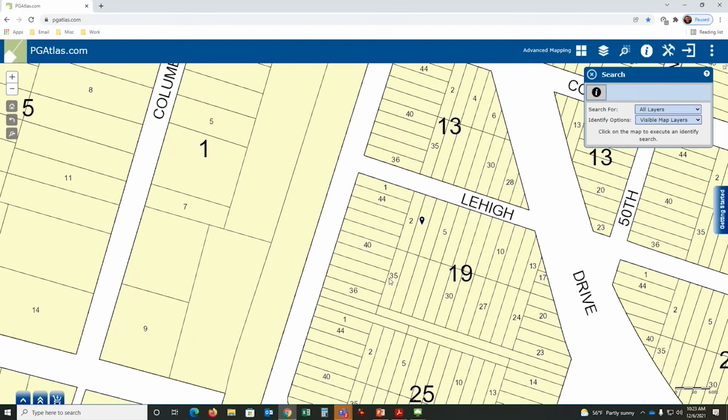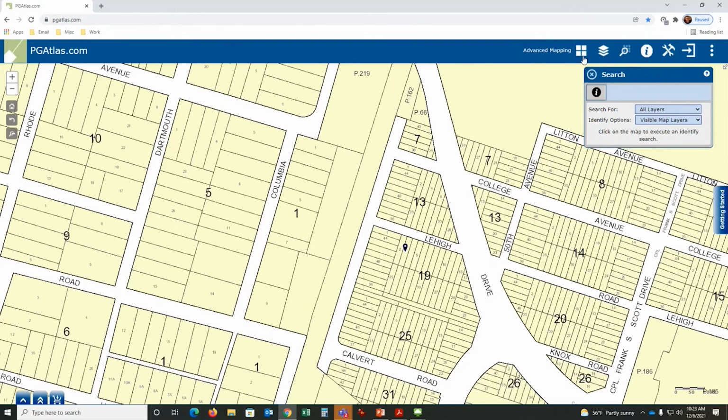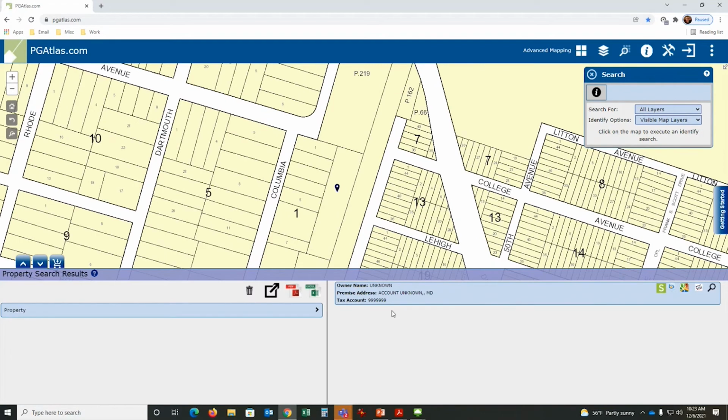And then over here, this shape, if I click on here, you'll see this one comes up as unknown. What does that mean? That means we as a planning department don't have enough information to assign the tax account to that property. We have over 1,000 tax accounts that are active that we cannot figure out how to link to a shape right now.